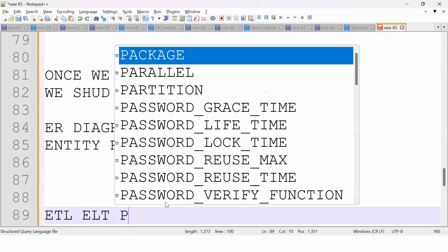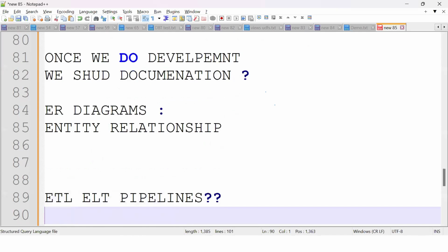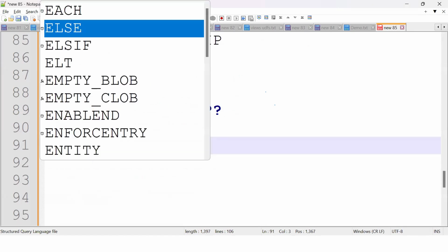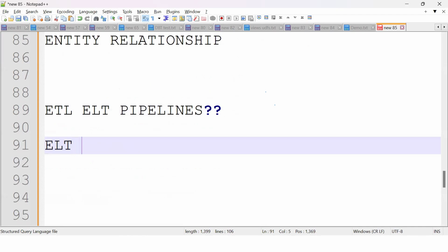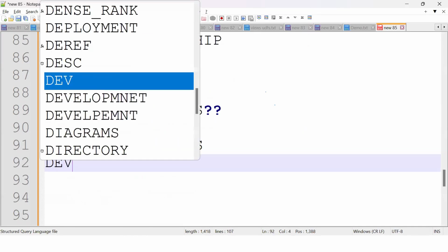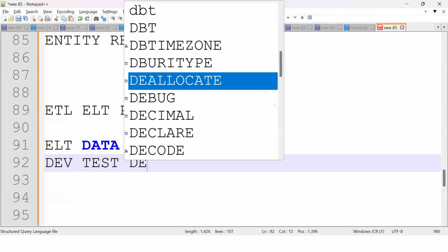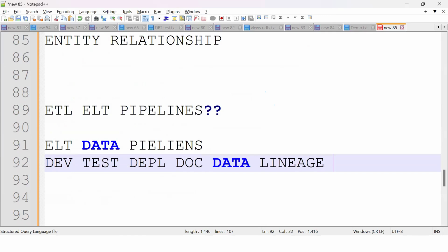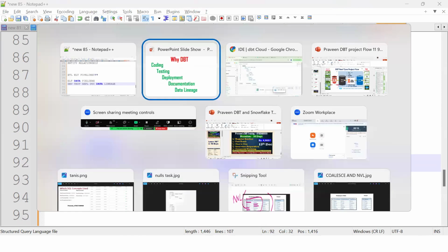Tell me which pipelines we should build. Anyone? ELT. With the help of DBT, I can build ELT data pipelines easily. I can do the development activities, testing activities, deployment, documentation, and data lineage. So these are the advantages of DBT. That's why every company is following this way.